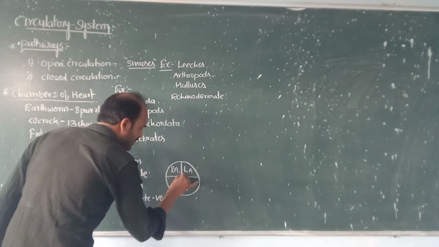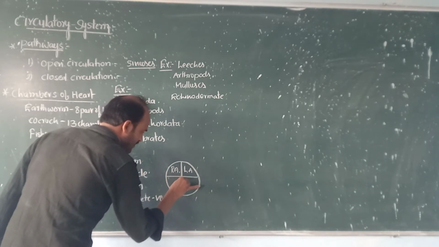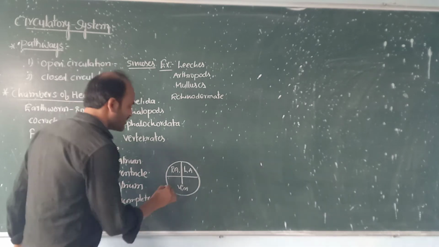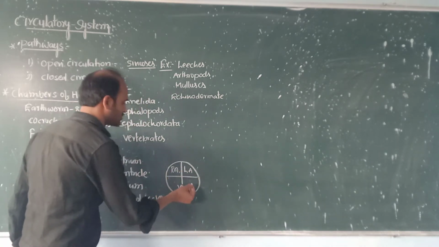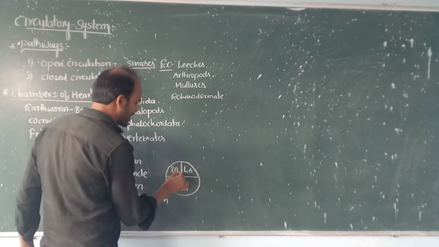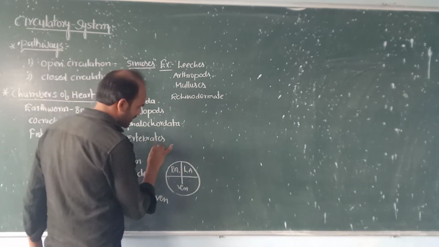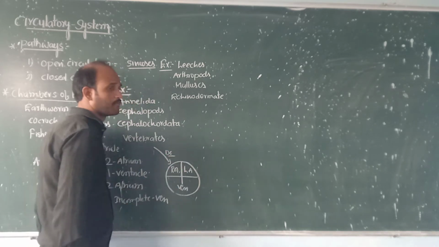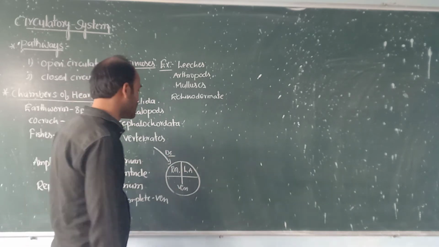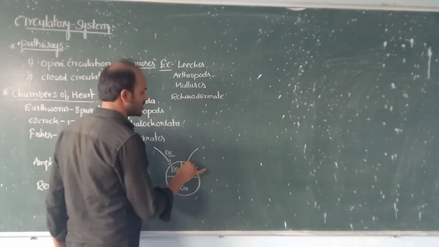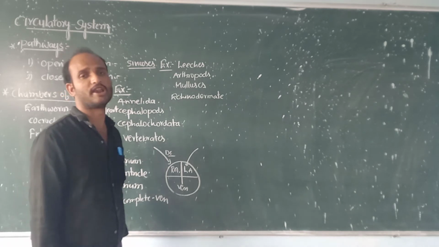The interventricular septum is incomplete. So that's why incomplete 4 chambers are formed in the reptiles. Now the right atrium collects the deoxygenated blood from the different body parts, and left atrium collects the oxygenated blood from the lungs.